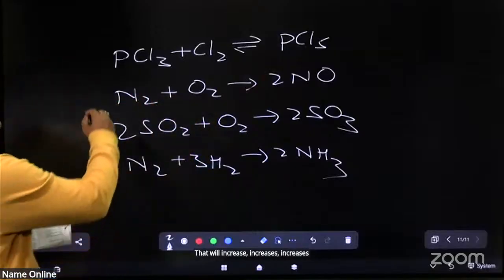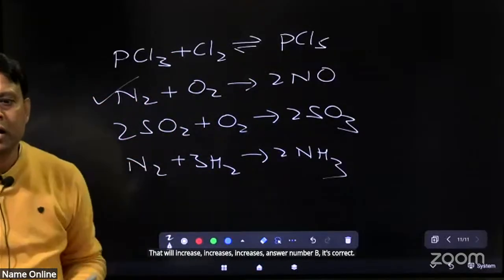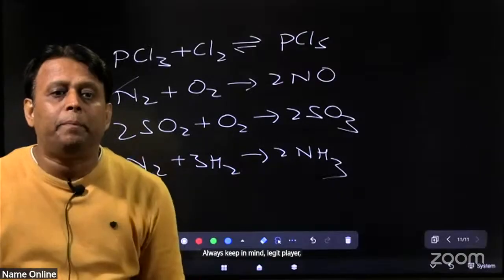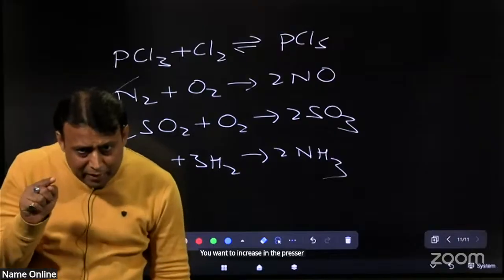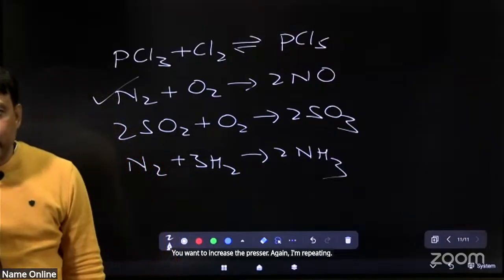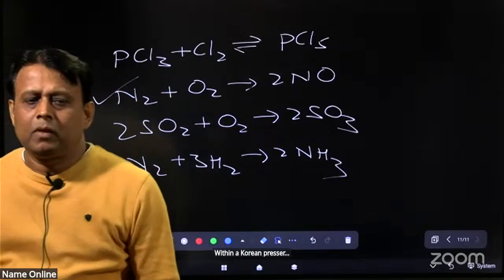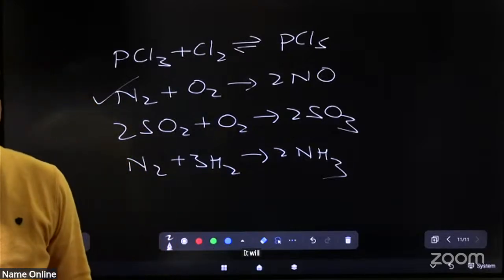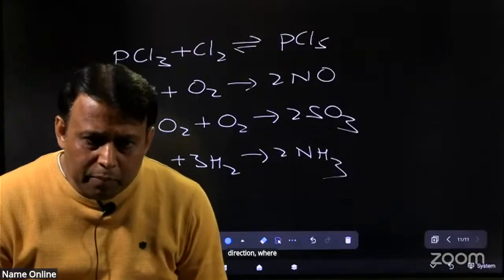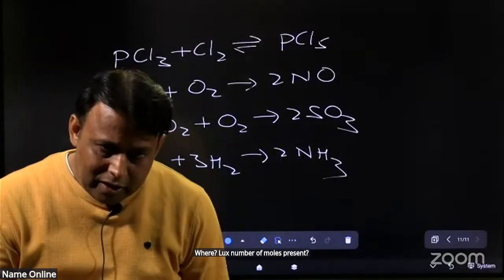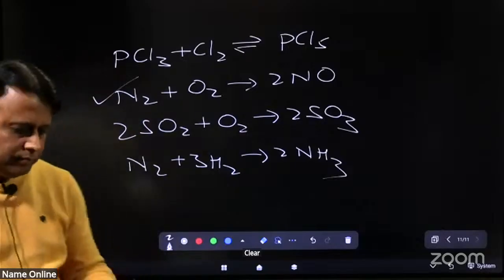Answer B is correct. Always keep in mind, Le Chatelier, it is the point of pressure. With increase in pressure, equilibrium shifts to that direction where fewer moles are present. Clear? Next.